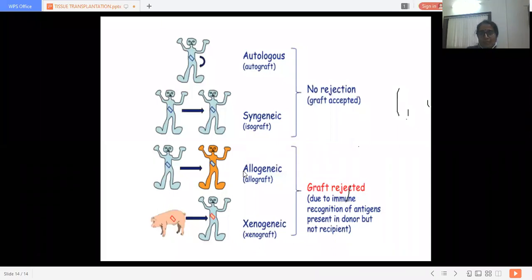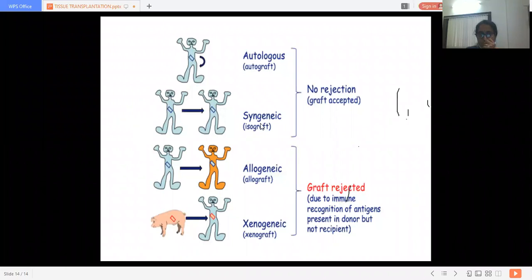In this case, the important part is that there is no rejection. The graft gets accepted in case of autograft and isograft. But a graft may get rejected due to immune recognition of antigens present in the donor but not in the recipient. So in allogenic and xenogenic transplantation, the chances of graft rejection are much higher. But the graft gets accepted in case of autograft and isograft.